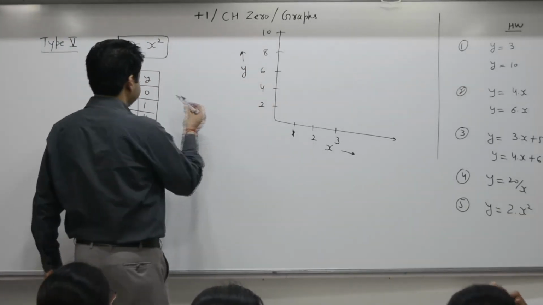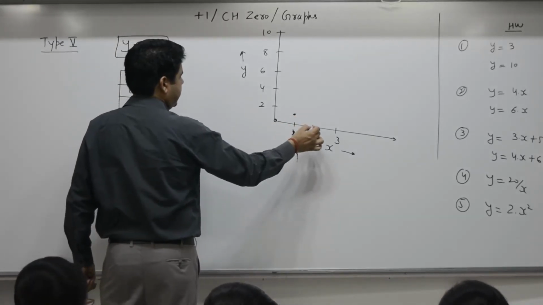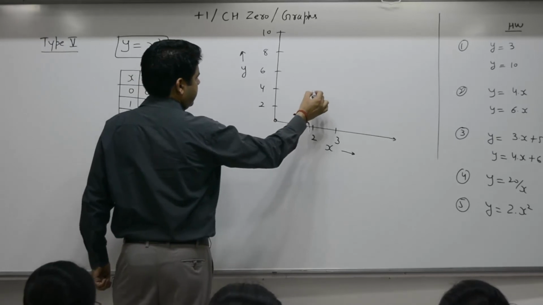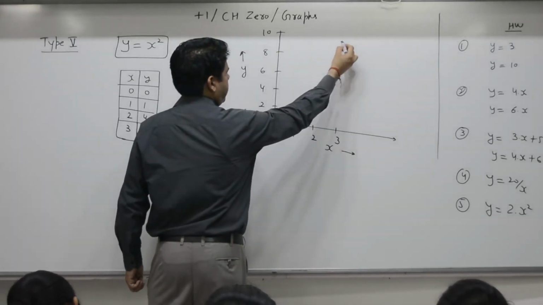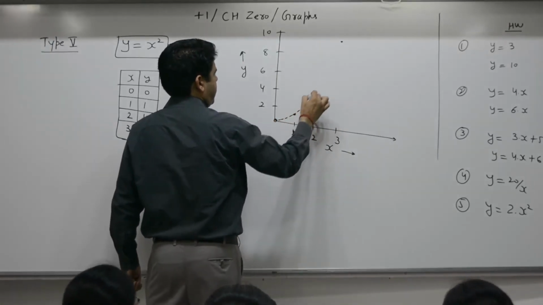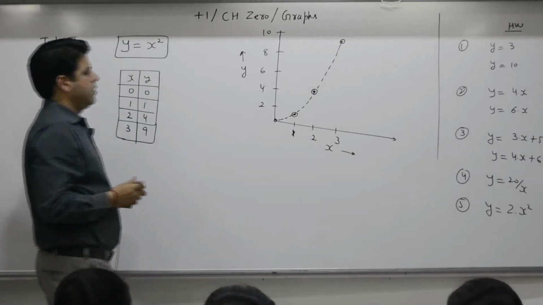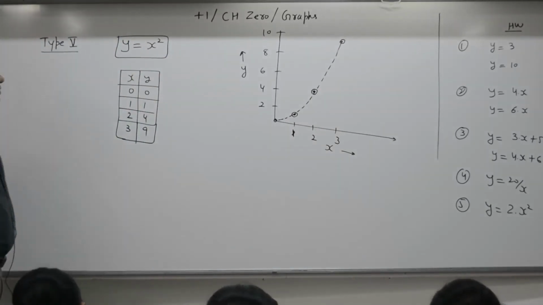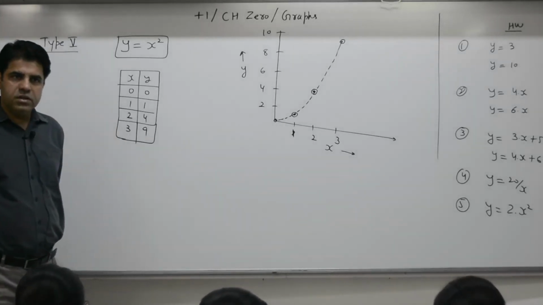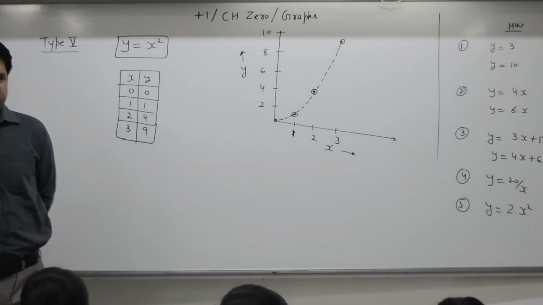X is 0, y is 0. X is 1, y is 1. X is 2, y is 4. X is 3, then y is 9. So this yx graph is termed as a parabola. Y is equal to x square. The type is parabola. We'll repeat it a number of times.